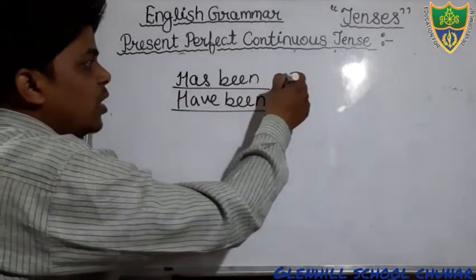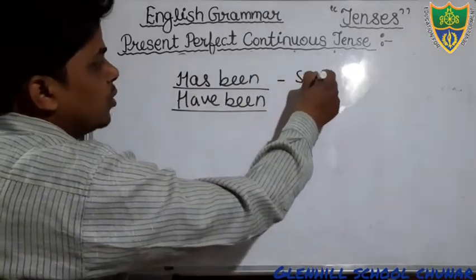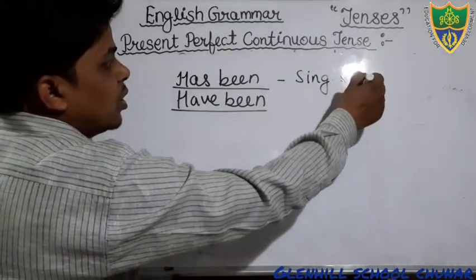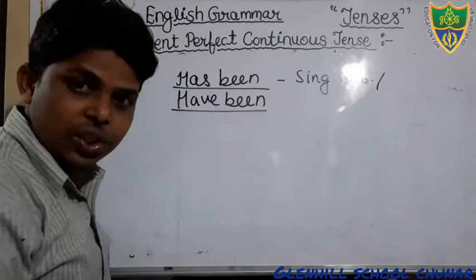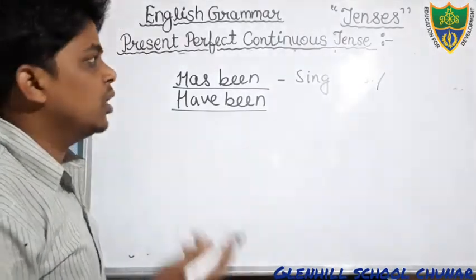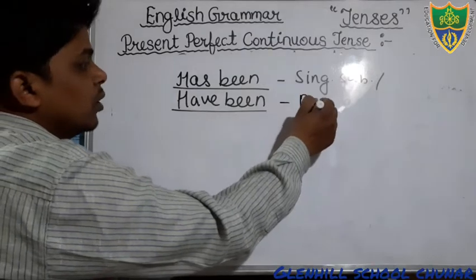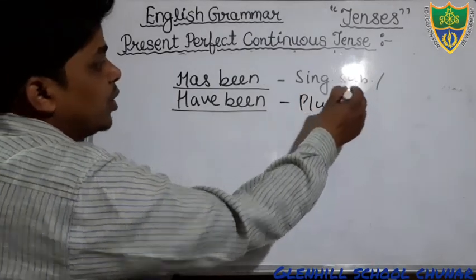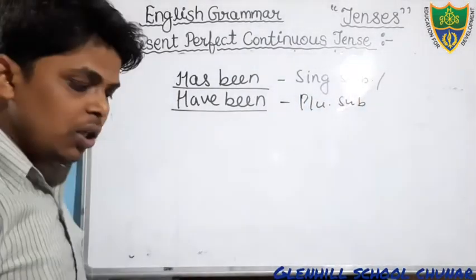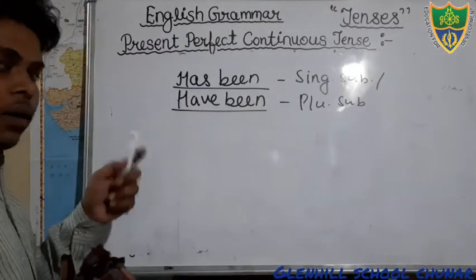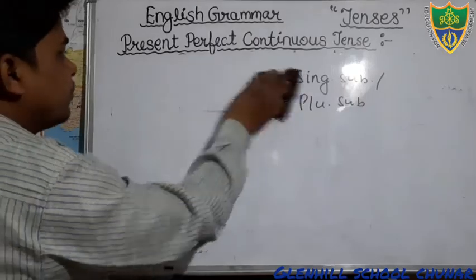We use has been with the singular subject, okay, with the singular subject, or you can say he, she, it. And we use have been with the plural subject, okay, with the plural subject: you, we, they, and also I. So keep this in your mind, we will discuss it in the formation.